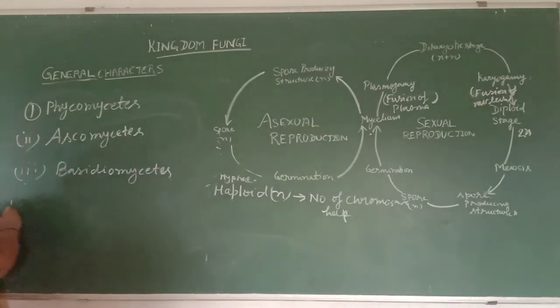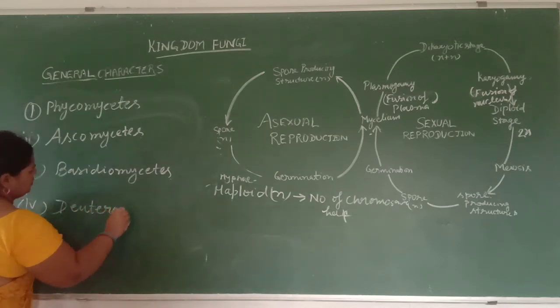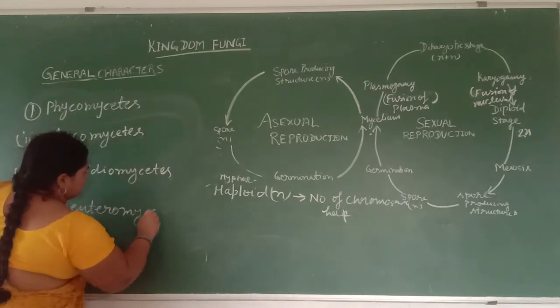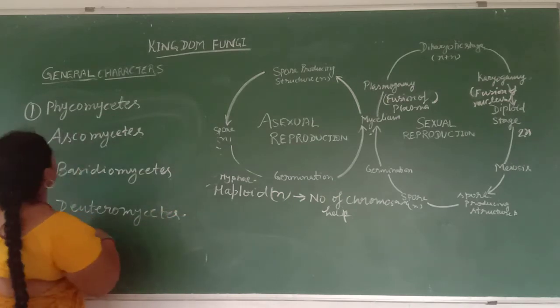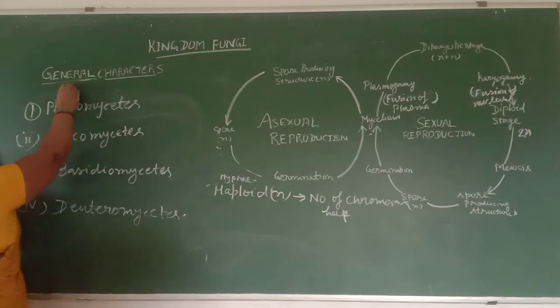And last, fourth, is deuteromycetes. So students, you see the 4 types of fungus divisions.